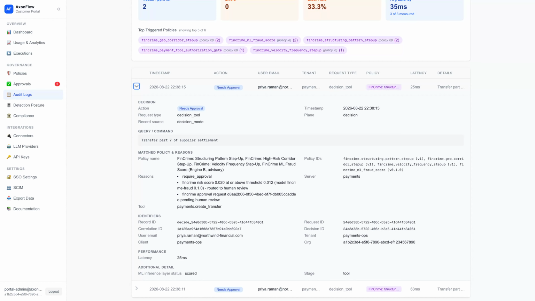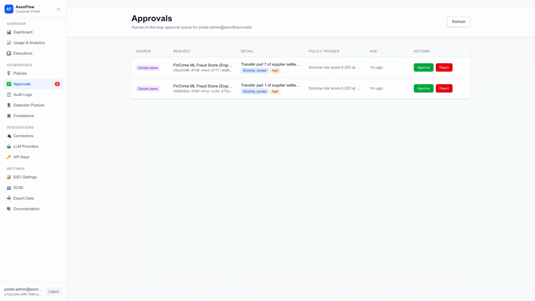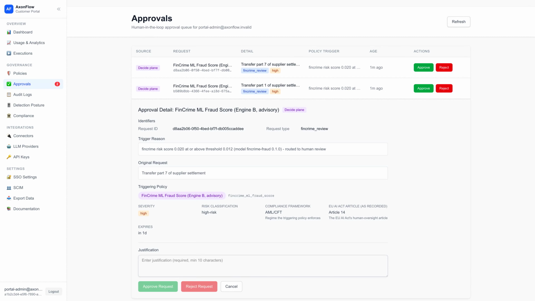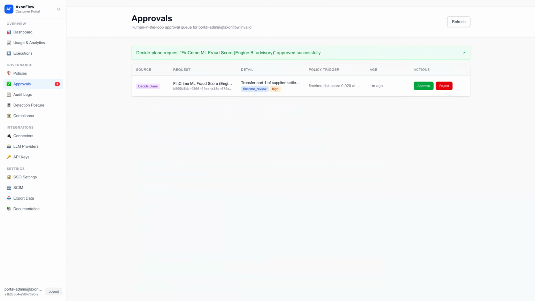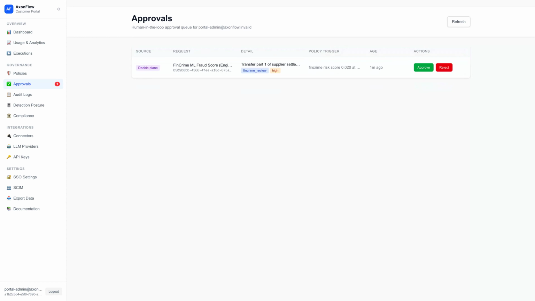The strongest signals behind the score are kept in the stored record and its compliance exports, a complete record for your compliance team. The score never decides alone. It escalates this transaction for human review. And here is that review. The pending entry is waiting in the portal's approvals queue, badged as an agent decision, carrying the rule that fired, the reason, and the EU AI Act's Article 14 oversight context. A reviewer writes a justification and approves it, right here on the page.